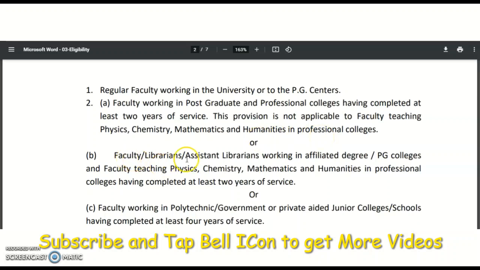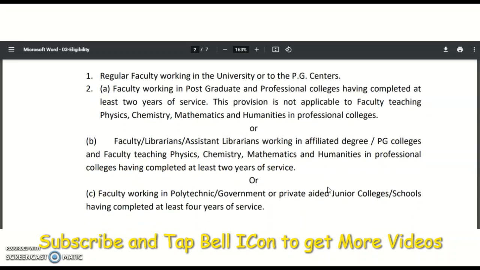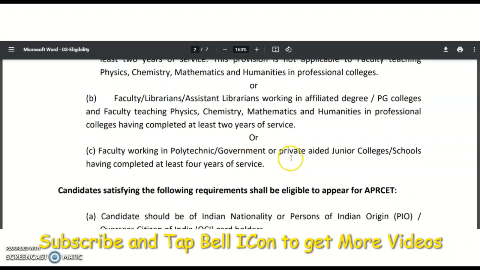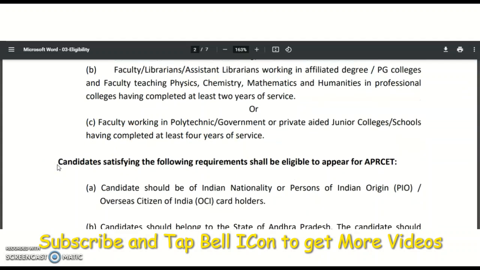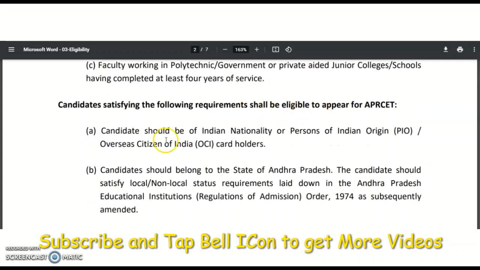Or faculty, librarians or assistant librarians working in affiliated degree or PG colleges, and faculty teaching physics, chemistry, mathematics and humanities in professional colleges having completed at least 2 years of service. And faculty working in government or polytechnic or private aided junior colleges or schools having completed at least 4 years of service. Okay. And a candidate satisfying the following requirements shall be eligible to appear for the APRCET.